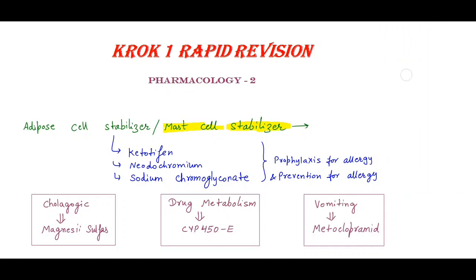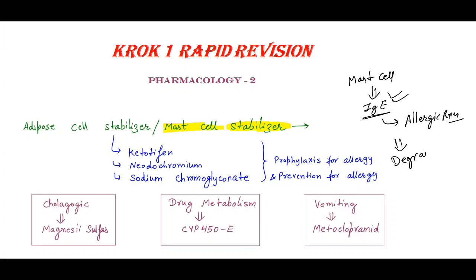Remember, the mast cell produces immunoglobulin E, and we know that IgE is involved in allergic reactions. The release of mediators from the mast cell is known as degranulation. So if IgE is produced, it will cause an allergic reaction.